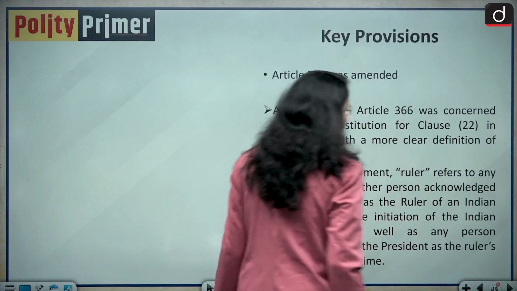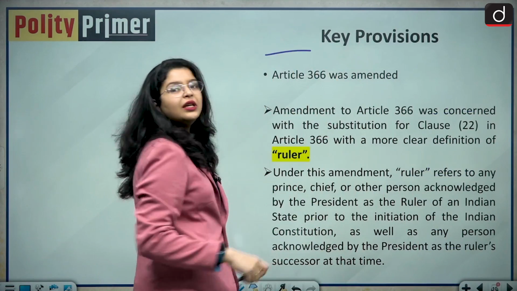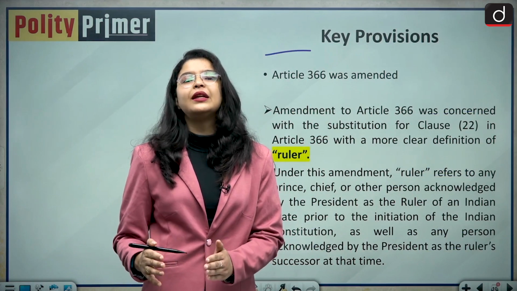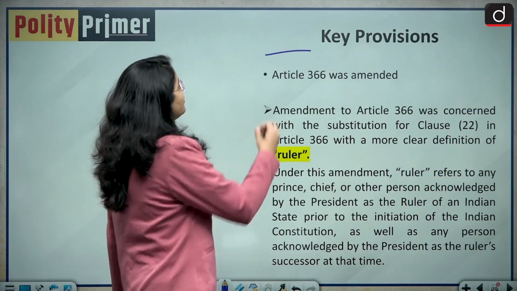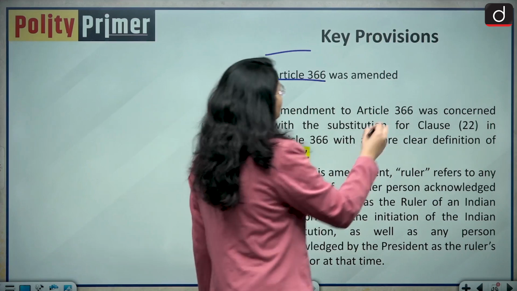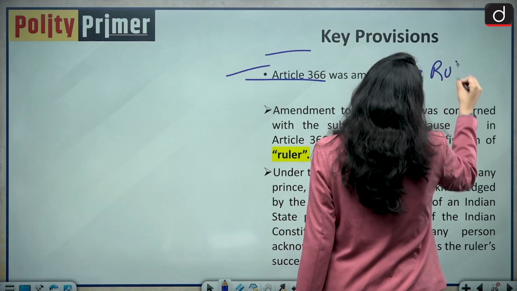Now let us understand what are the key provisions of the 26th Constitutional Amendment Act and the changes it made in our Indian Constitution. So basically Article 366 was amended. So the definition of the ruler was changed.